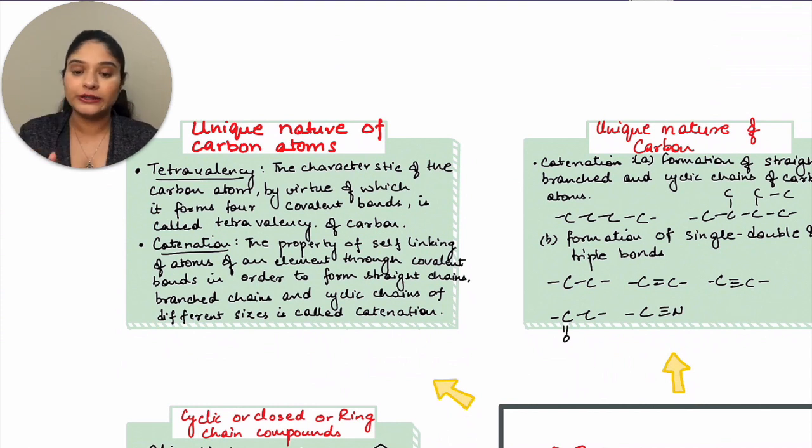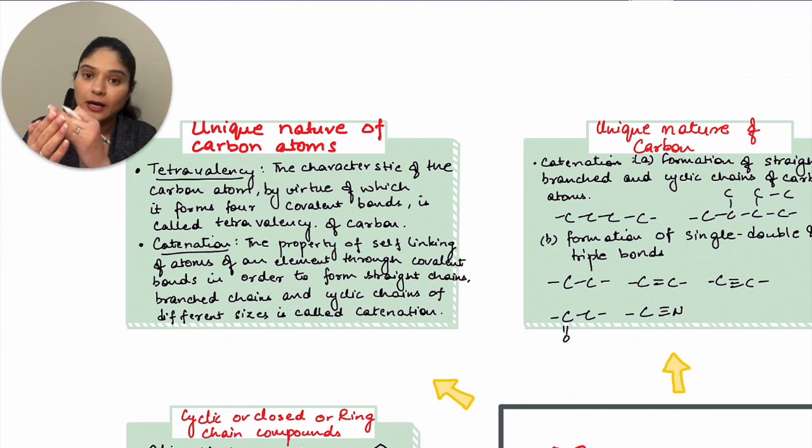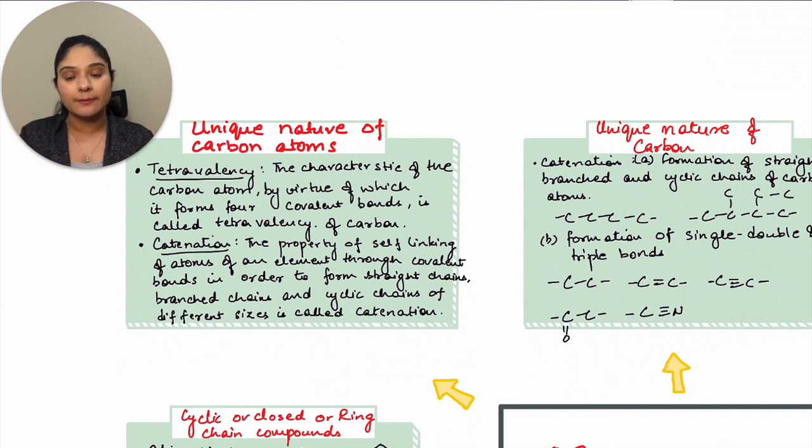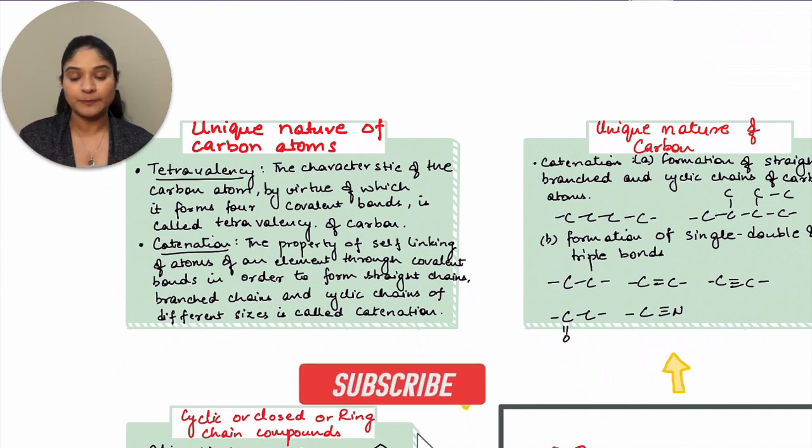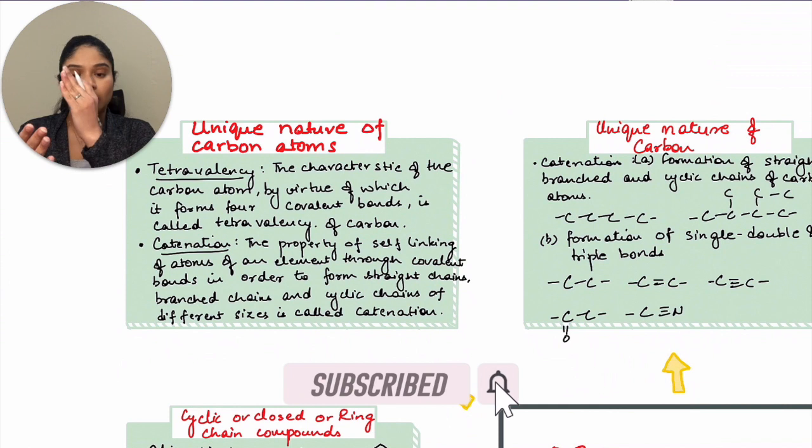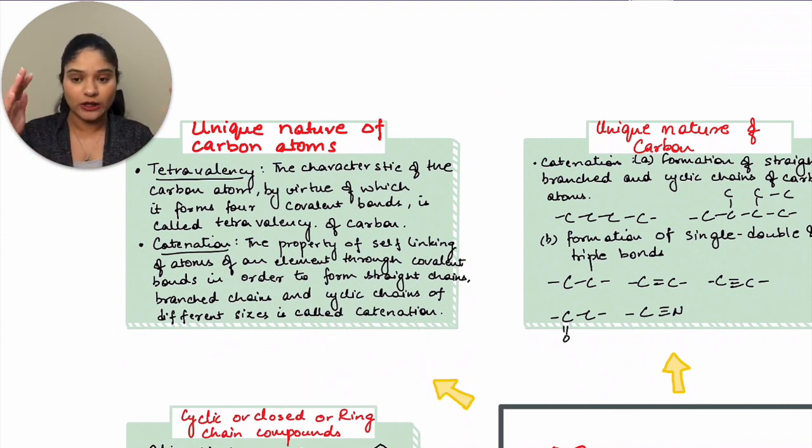The second unique nature is catenation. Catenation is the ability of carbon atom to make long chains without breaking them. That means a long, stable carbon-carbon chain is the catenation property. This chain can be formed in a straight format. It can be branched, so you have a few straight and then a few branched up and down. It can also be a single bond, or you can have double bonds in between, or triple bonds in between. So this is the entire property of catenation.